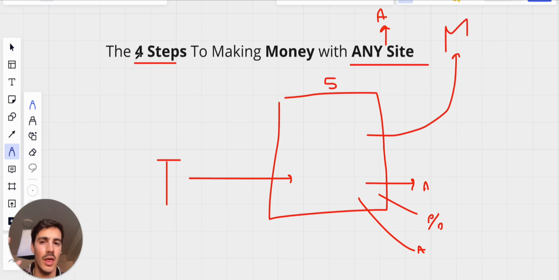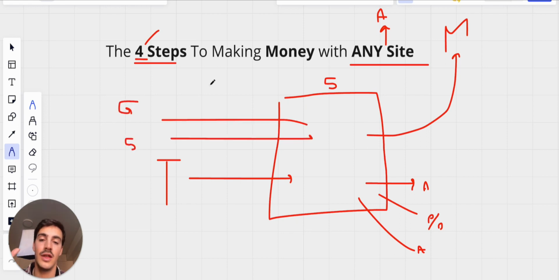And actually, one of the 4 steps is monetization, and I'll go over that in just a second here. So yeah, to make money with a site, you have to drive traffic to it. How do you drive traffic to a site? Usually only 2 things: Google, right, a search engine, and social media, right? And so I'm going to go over these 4 steps.